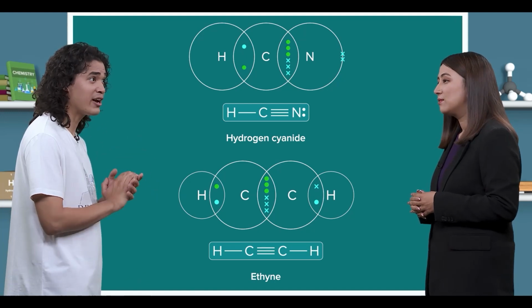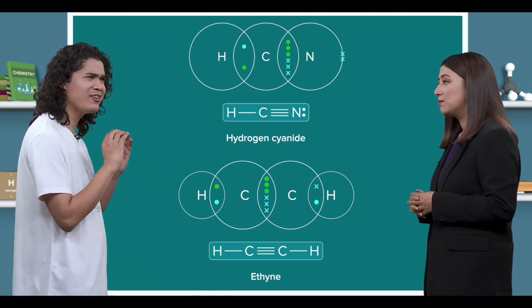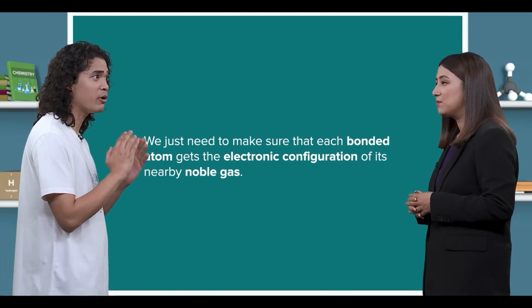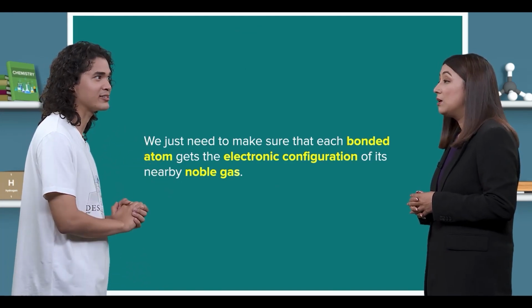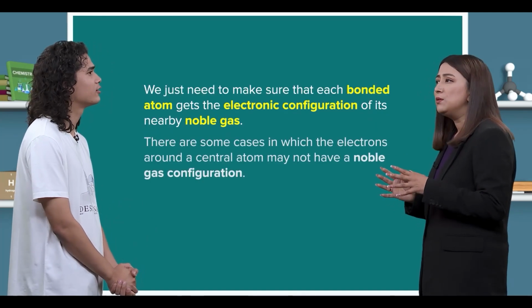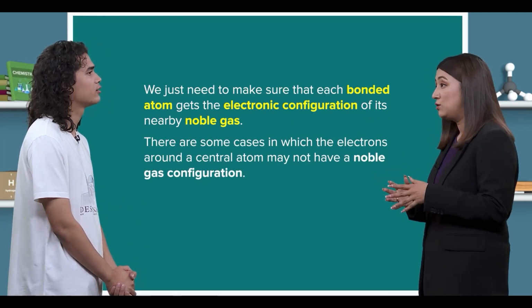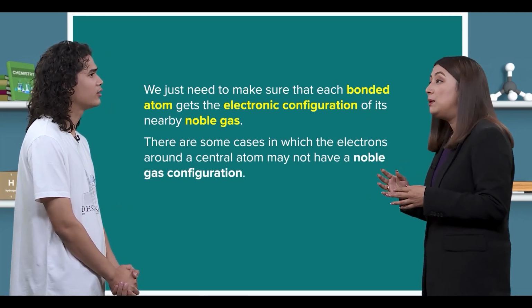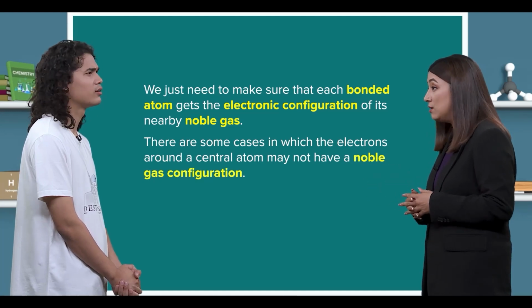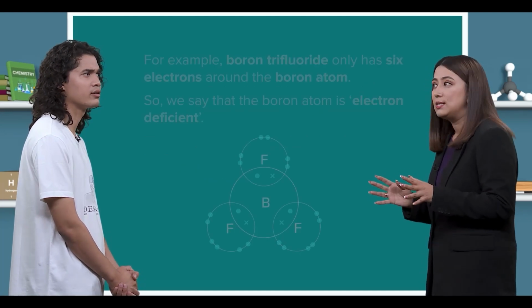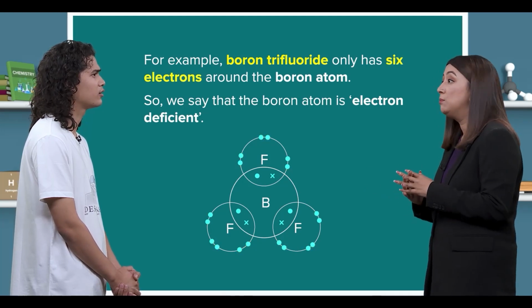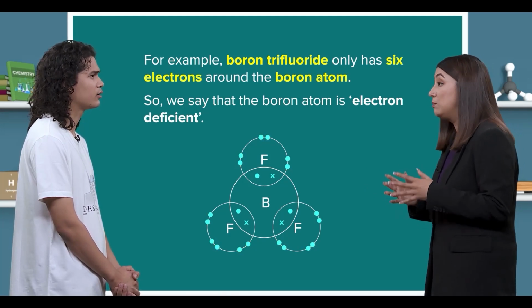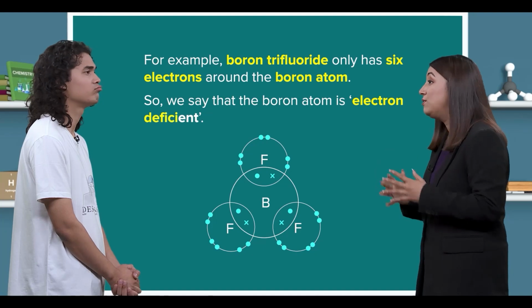So the dot and cross diagrams for covalent compounds aren't that difficult to get after all. We just need to make sure that each bonded atom gets the electronic configuration of its nearby noble gas. Indeed. But let me remind you that there are some cases in which the electrons around a central atom may not have a noble gas configuration. Really? Yep. For example, boron trifluoride only has 6 electrons around the boron atom. So we say that the boron atom is electron deficient.